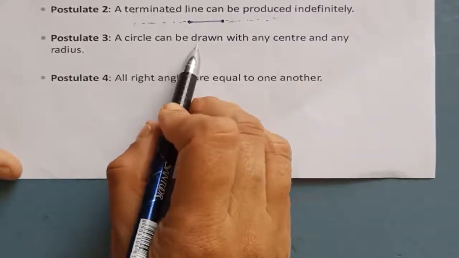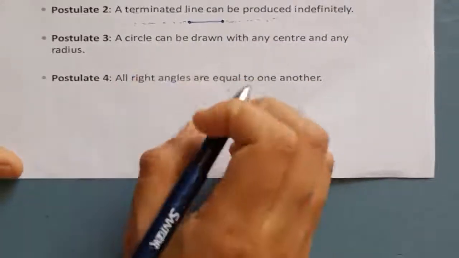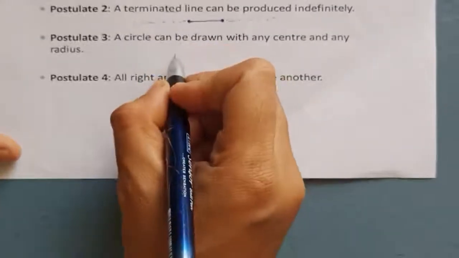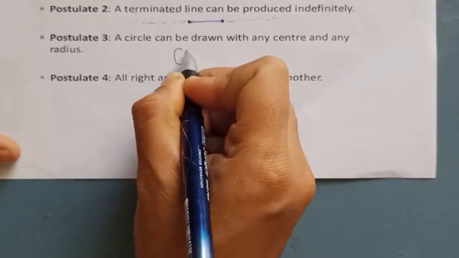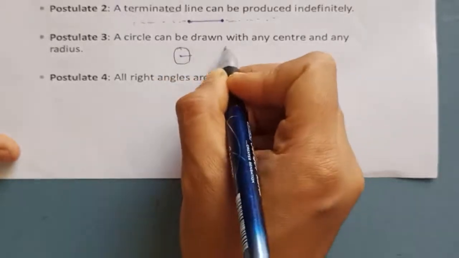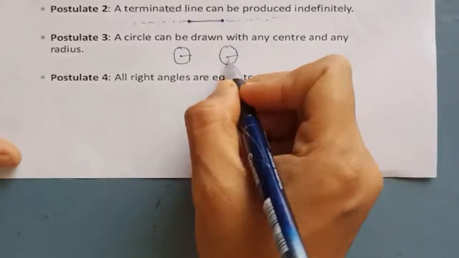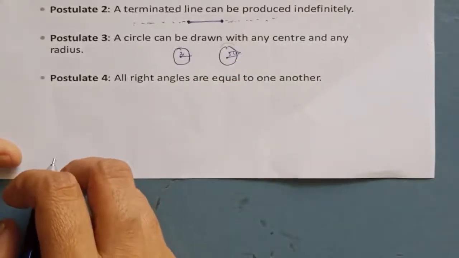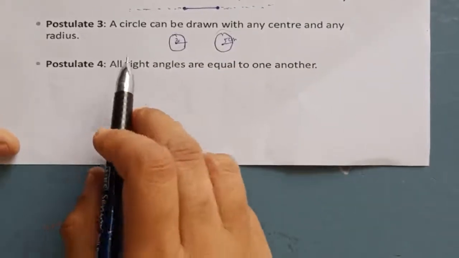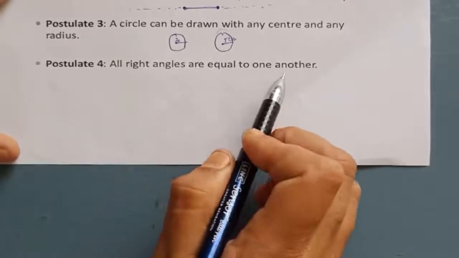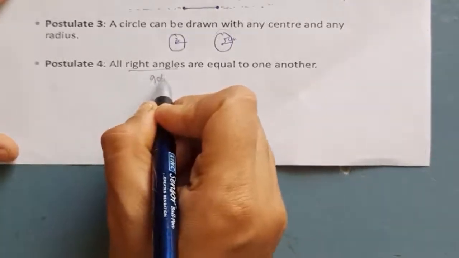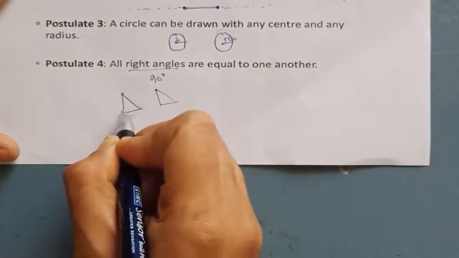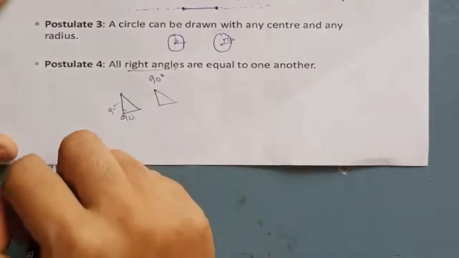Next, a circle can be drawn with any center and any radius. It means we can draw a 3 centimeter or a 5 centimeter radius, any radius with any center. Next postulate is: all right angles are equal to one another. A right angle is nothing but 90 degrees. All right angles are equal to one another, means all will be the same degree, that is 90 degrees.